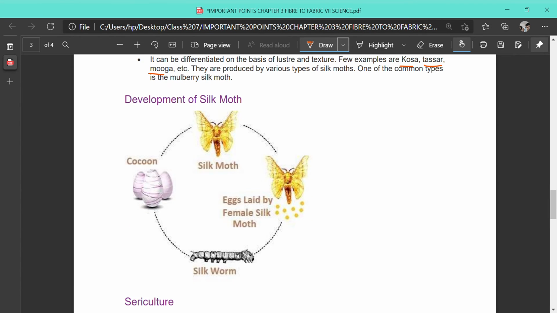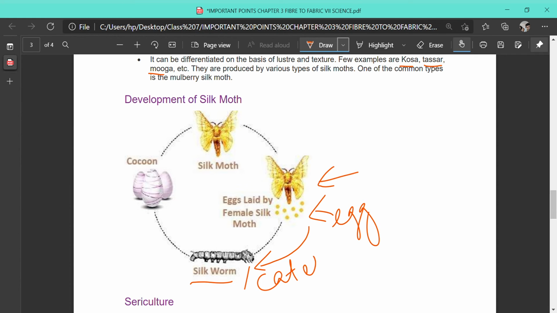Here you can see the life cycle of the silk moth. First of all, the female will lay eggs. You can see the egg. This egg will hatch into a silkworm. Silkworm is also known as caterpillar, or larva. You should remember: the eggs hatch into silkworm or caterpillar, better called larva.